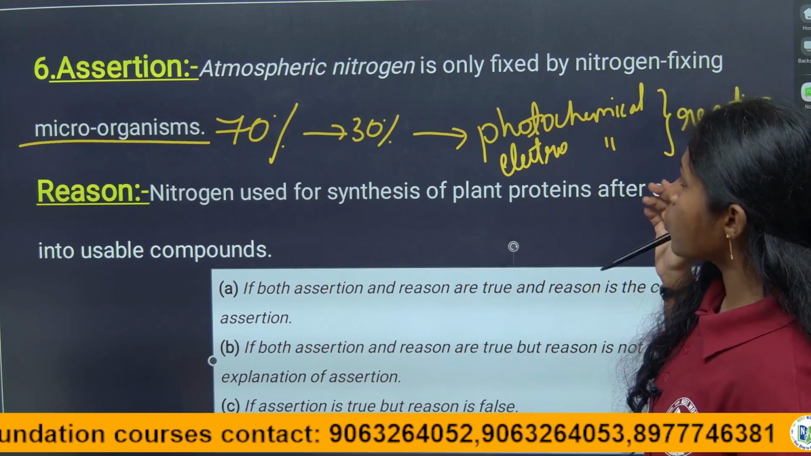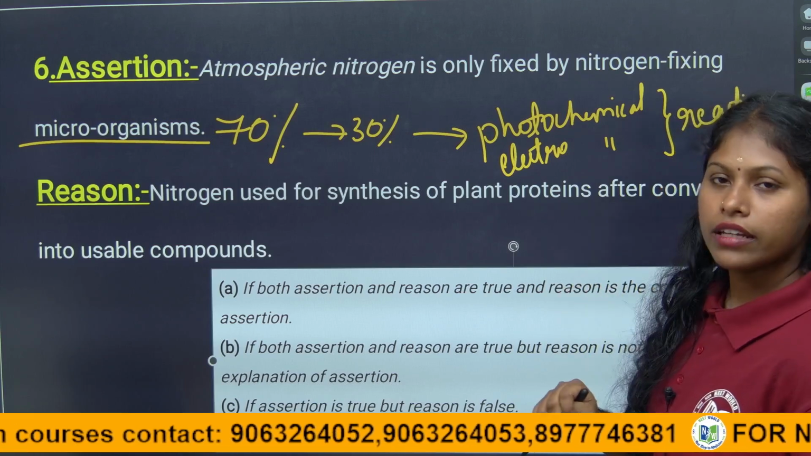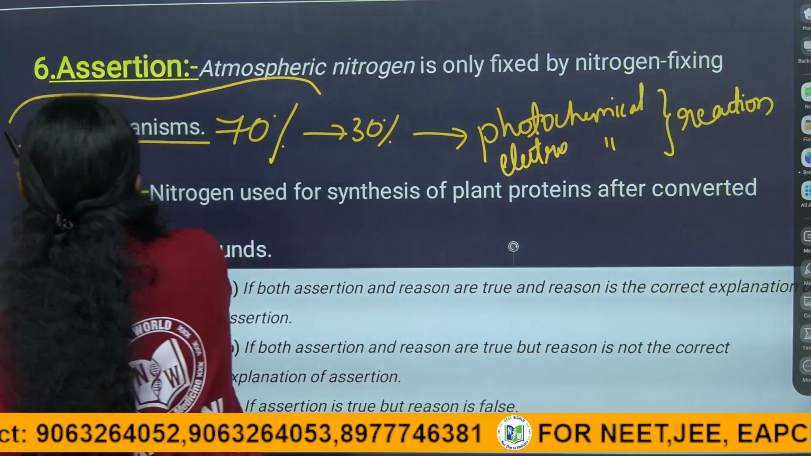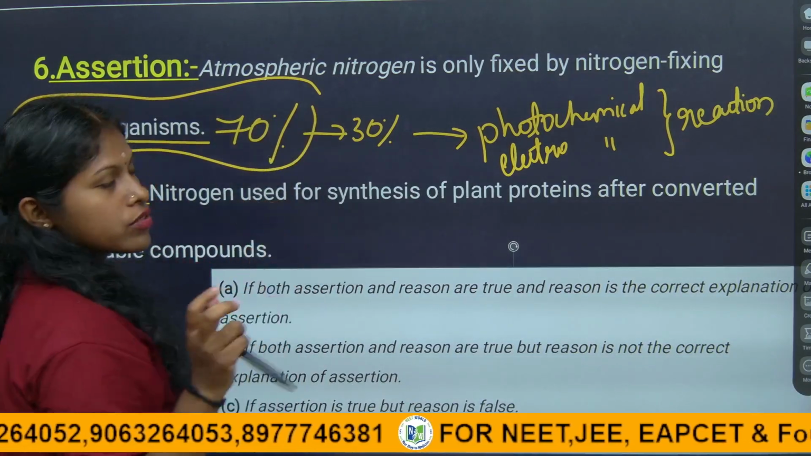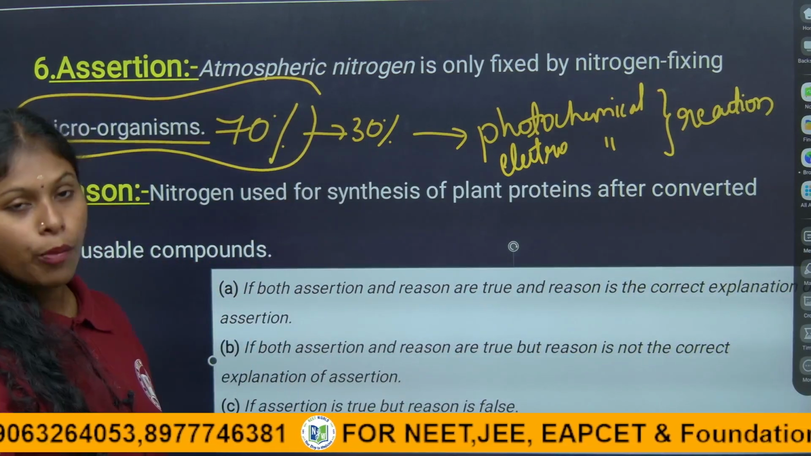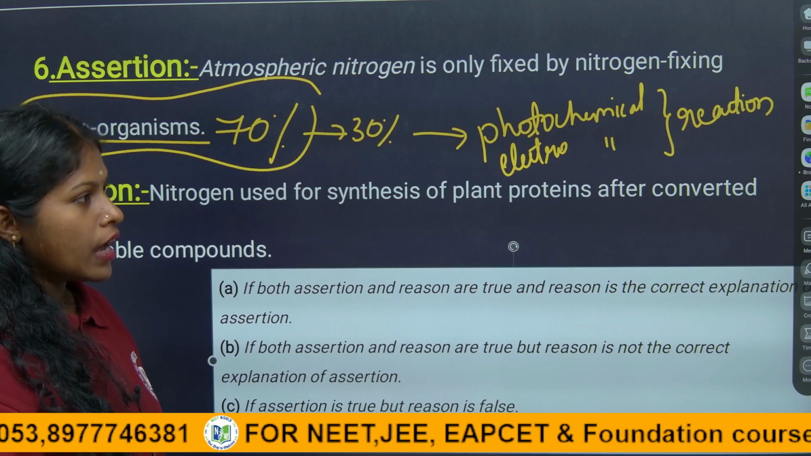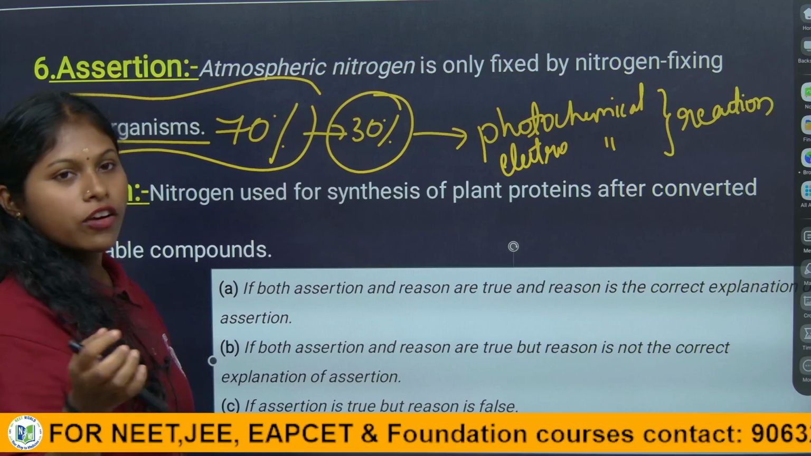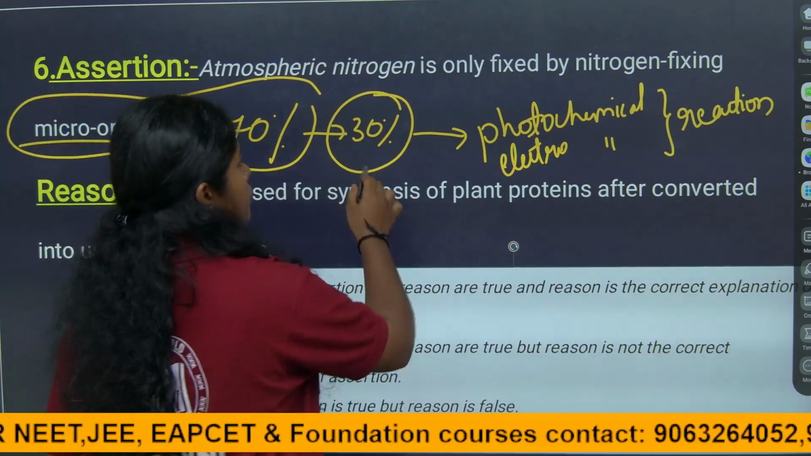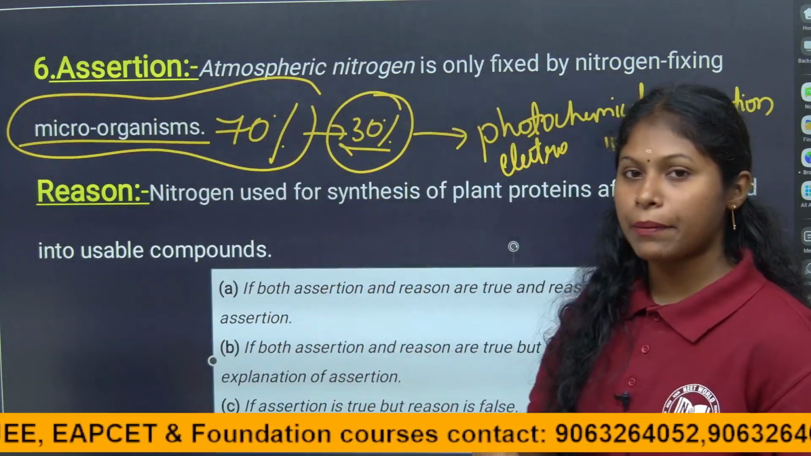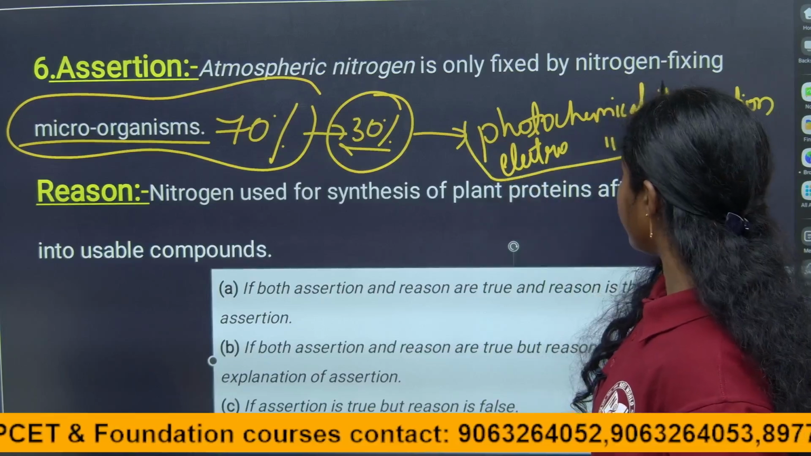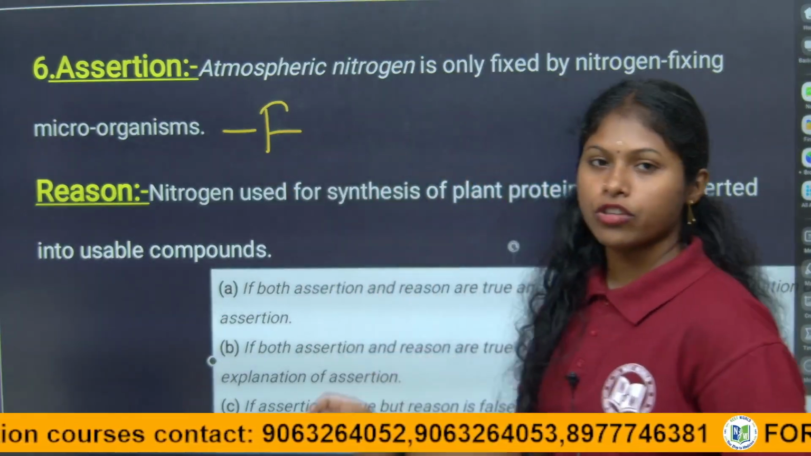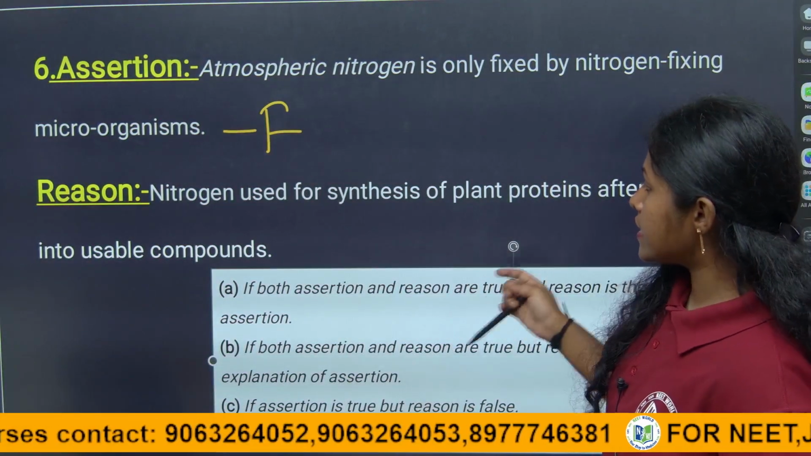That is why the first statement is wrong. Only 70% of nitrogen fixing is done by microorganisms like cyanobacteria and symbiotic association bacteria, not 100%. The other 30% of nitrogen fixation happens through photochemical and electrochemical reactions. So here the assertion is false.